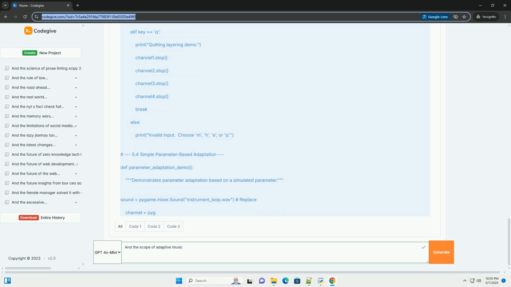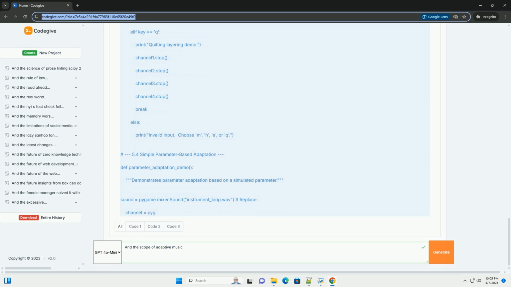Conceptual example, Max/MSP. 7. Challenges and considerations. 8. Beyond the basics, advanced techniques. 9. Conclusion.